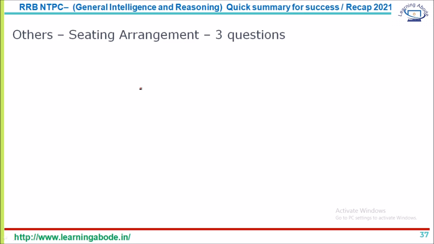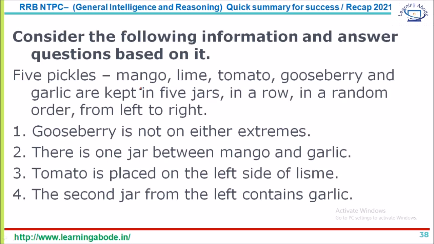And another type: in analytical reasoning you also get questions on seating arrangement, sometimes as a standalone question. In my previous reasoning video I have solved a seating arrangement question. I will provide a link to this specific seating arrangement question. You can find the link in the description below. So that is another type that I would like to add.